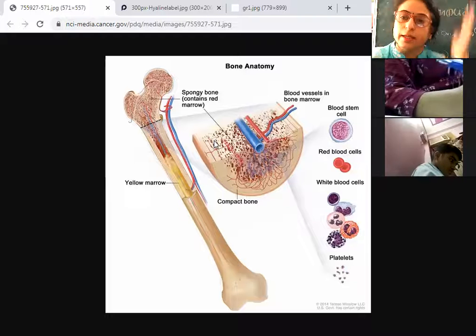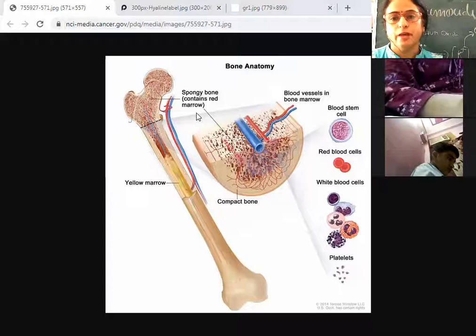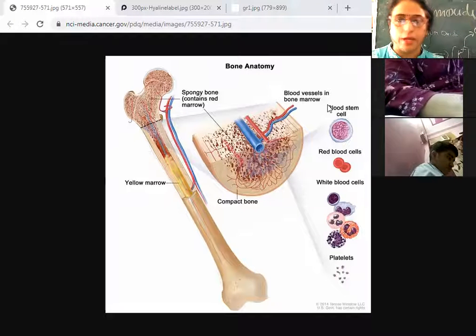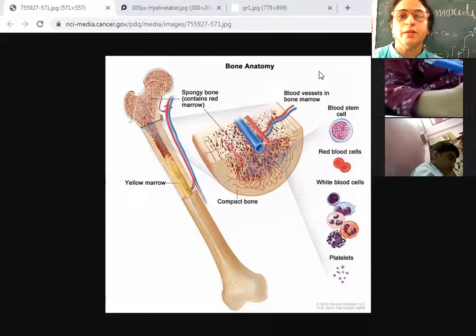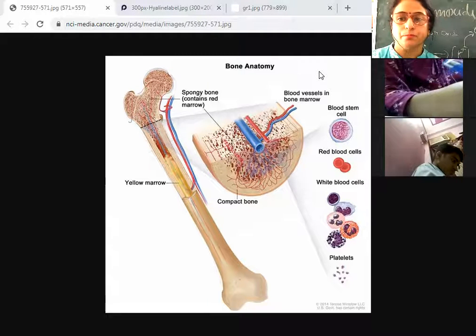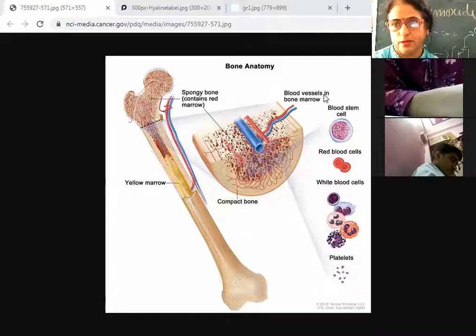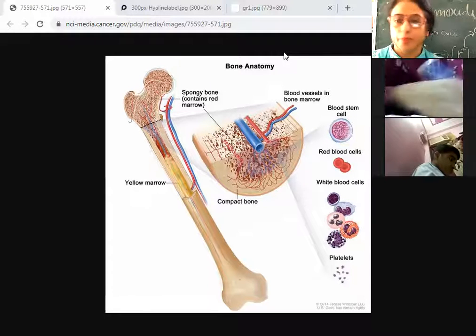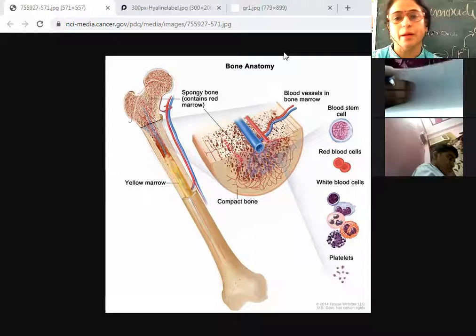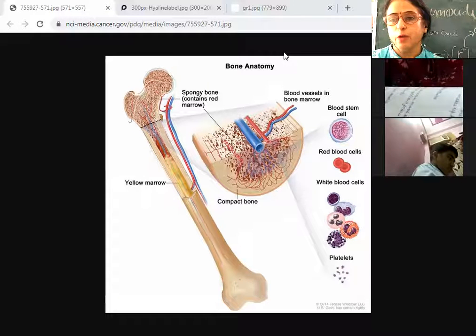If we see other connective tissues, yesterday we discussed the areolar and the adipose tissue. Can you tell me the features of their matrix? What were the characteristics of the matrix possessed by the areolar and the adipose?